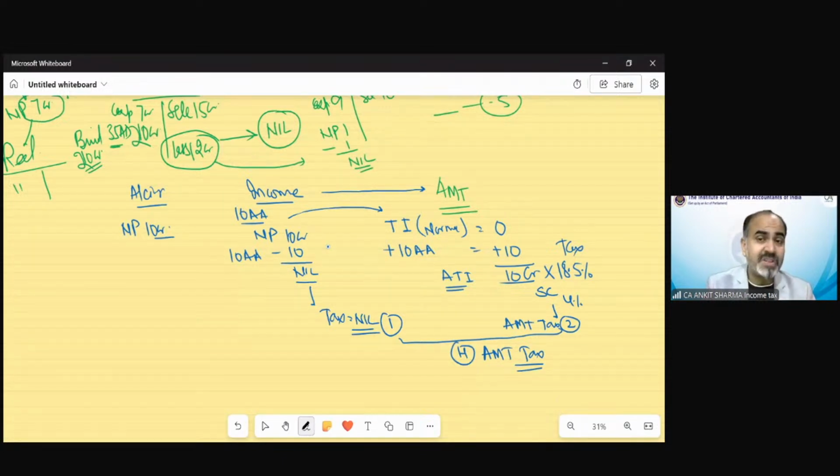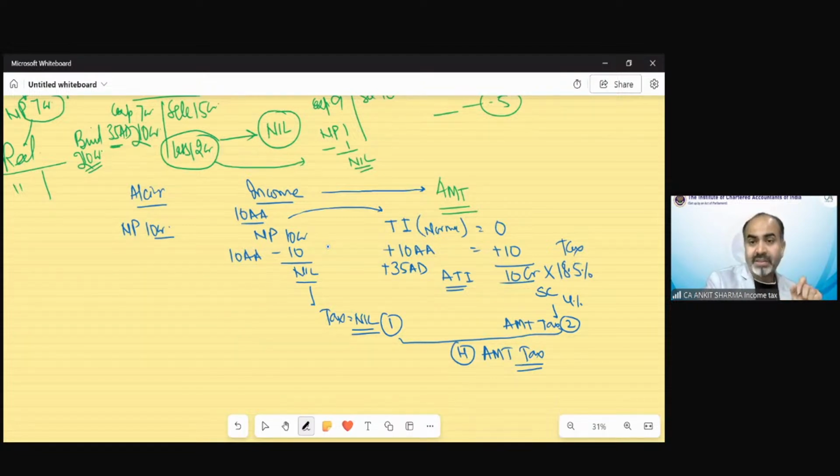Now, if this provision is there, the assessee will object that now what is the benefit of giving me section 10AA? The same provision has been made: section 10AA, or if a section 35AD deduction, some specific deduction has been mentioned, only those deductions, if you have claimed earlier, need to be added back to calculate the AMT.